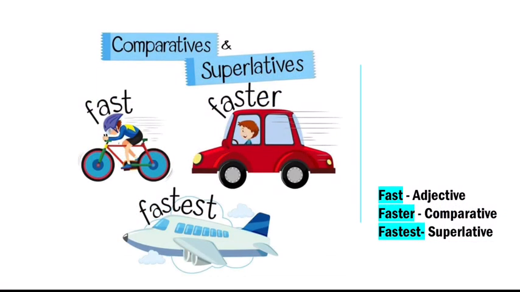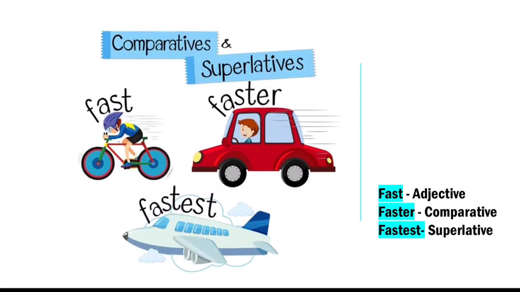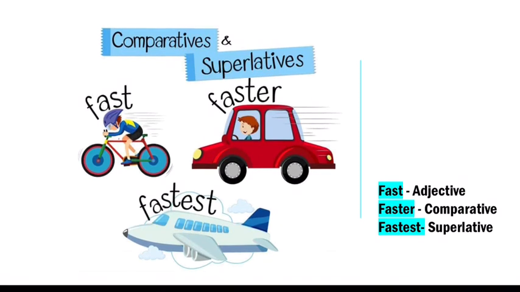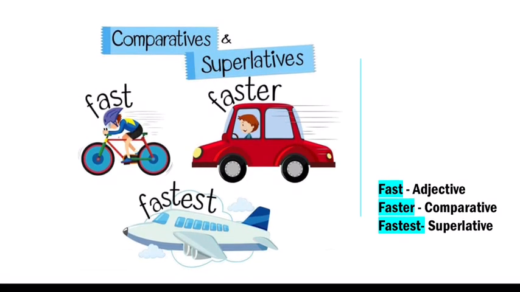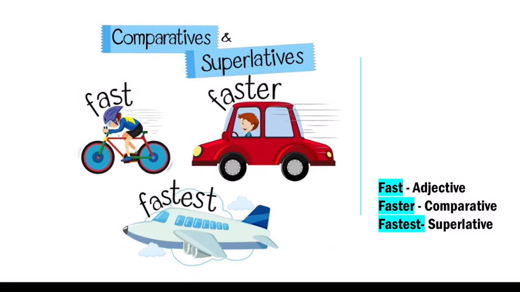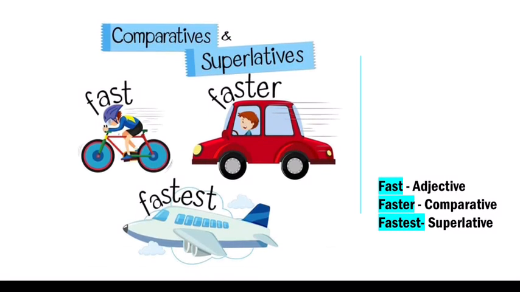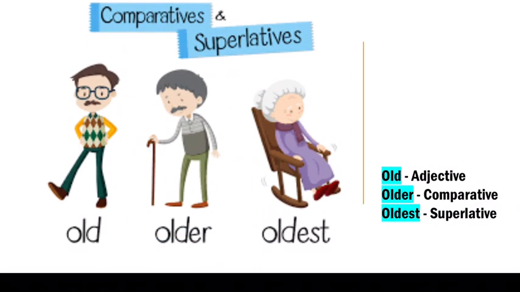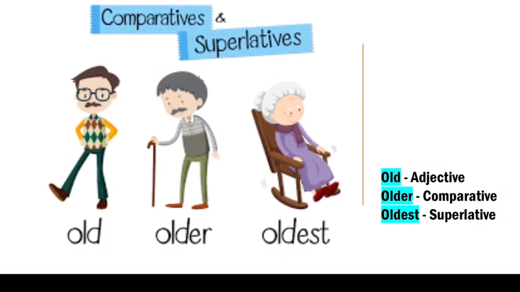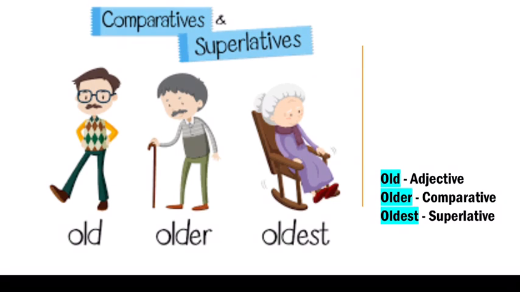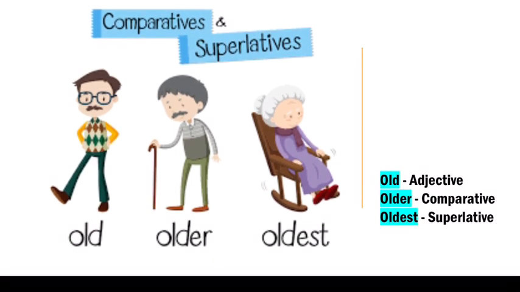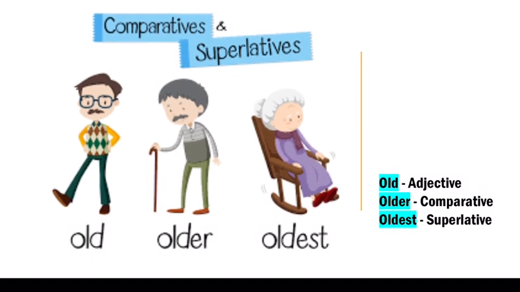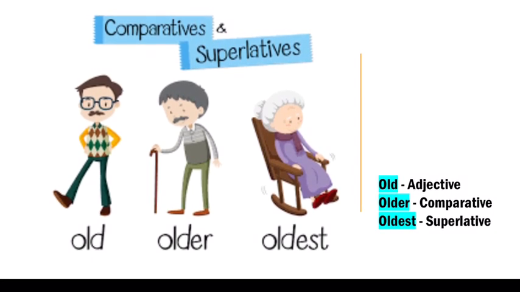Now let's see if you can identify the comparative, superlative, or just the adjective. In this one, we have fast, faster, and fastest. Fast is the adjective, faster is the comparative, and fastest is the superlative. Now we're going to have old, that is the adjective, older, that is the comparative, and oldest, that is the superlative. Older with er is the comparative, with est is superlative.